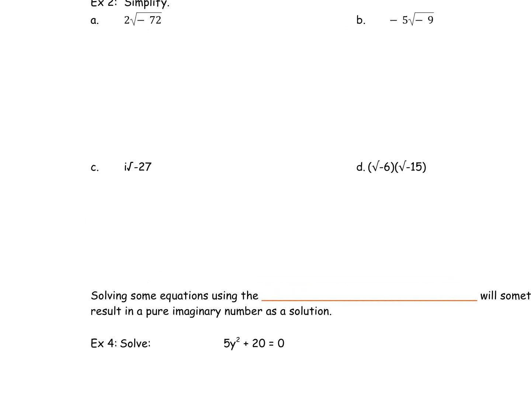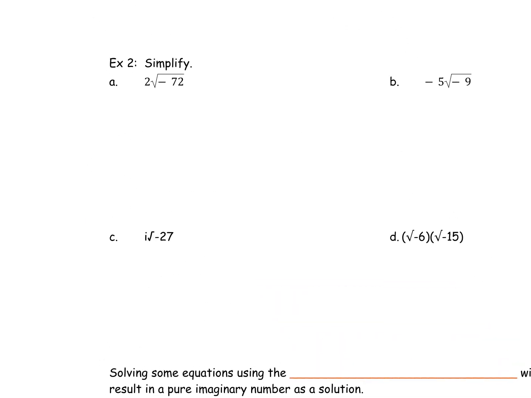All right, we've got some more simplifying to do, and this time we've got some coefficients. Remember the coefficients that are in front. Any whole number that we can pull out that we've simplified, we can multiply with that coefficient that's already there. So that 2 that's there, we can't do anything with it yet, but we're going to bring an i out. And that leaves us with the square root of 72. Now, the square root of 72 can be broken up into the square root of 36 times the square root of 2. And I do know that the square root of 36 is 6.